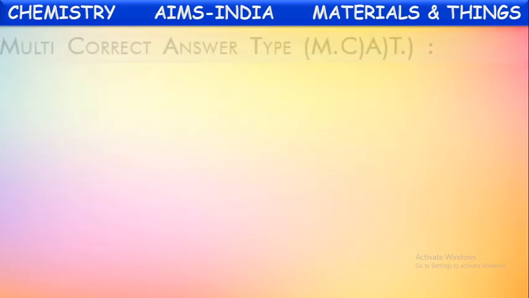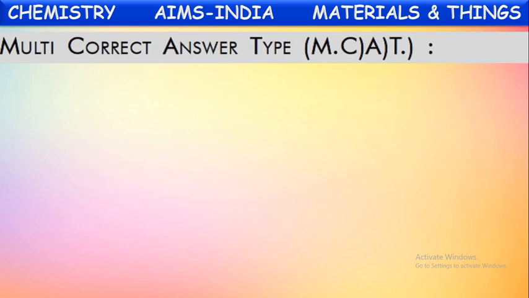In this, as we have seen in practice sheet 1, level 1 questions include only single correct answers. Now here, there will be multi-correct answer type questions, which means there will be a question with more than one correct answer. So read the question carefully and try to observe all the options which are correct. Okay, first question.